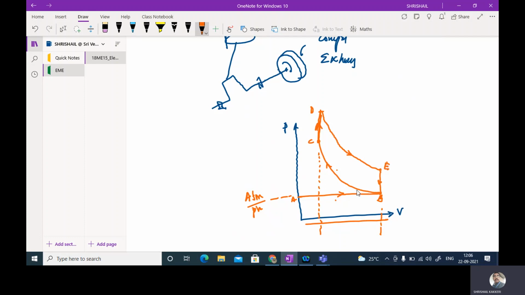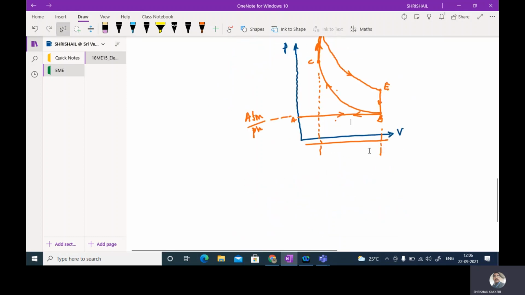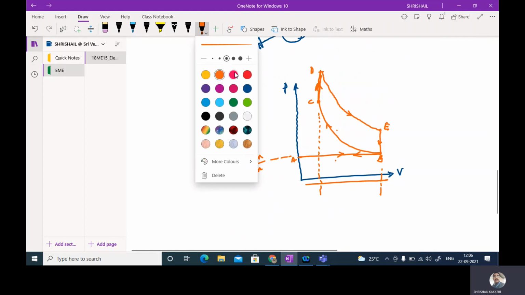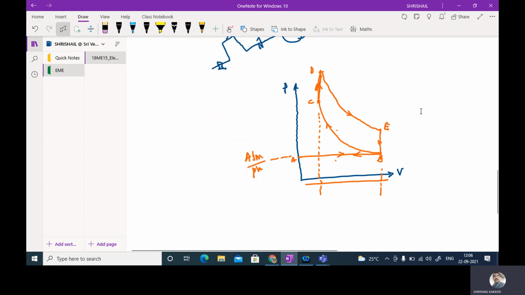Now at the end of this, the piston starts to move from bottom dead center to the top dead center, so that the combustion product will be sent to the atmosphere more or less at constant atmospheric pressure. This is the PV diagram, or the pressure volume diagram, of the petrol engine. In fact, the actual PV diagram is slightly different from this one, and I'll be showing you that.